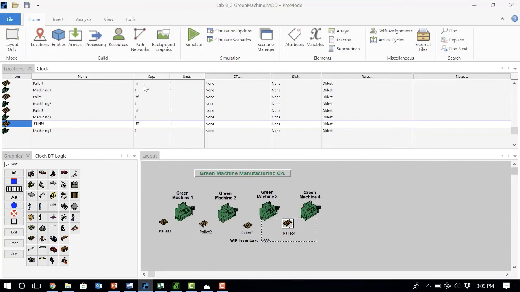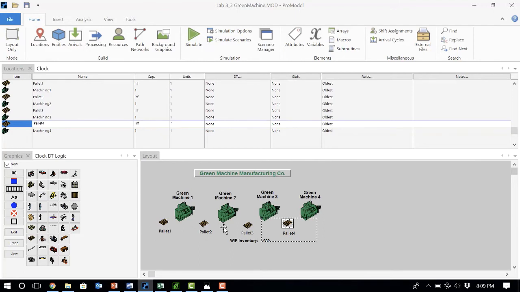So just note that for the queues here, I don't have the first in, first out rule. Again, that's not important. I just mentioned that so that you have the same setup, so that our numbers are as close as possible to each other. You could put first in, first out, that's not a big deal, but mine doesn't have it, so make sure yours doesn't either, so that our numbers are close to each other.